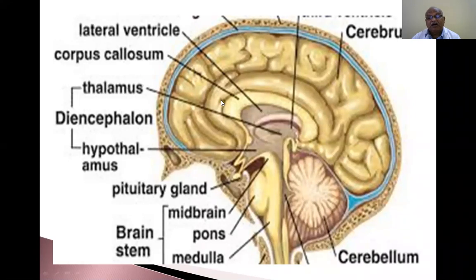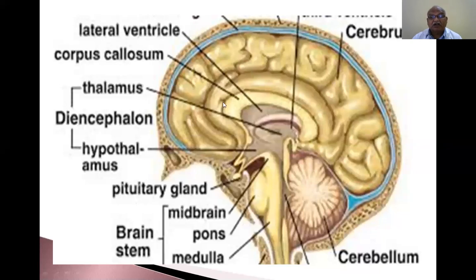Fibers from the frontal lobe are going through this one and enter into the midbrain, crus cerebri, and also going into the pons. Fibers from the parietal lobe come through the diencephalon and enter into the middle part of the crus cerebri and go into the pons. Fibers coming from the occipital lobe, going through the diencephalon and entering the lateral one third of the crus cerebri, are occipitopontine. Fibers coming from the temporal lobe, if they go to the pontine nuclei, are called temporopontine fibers.